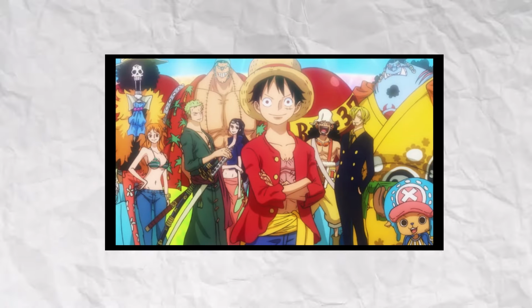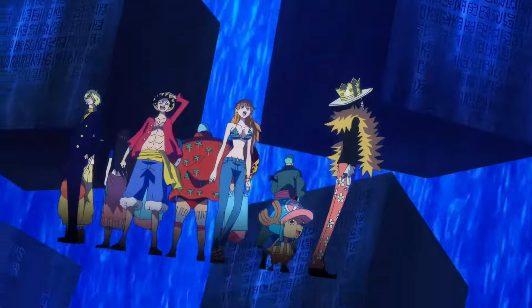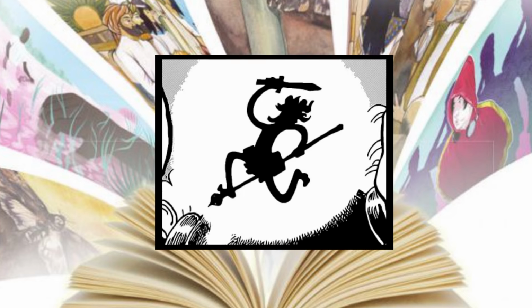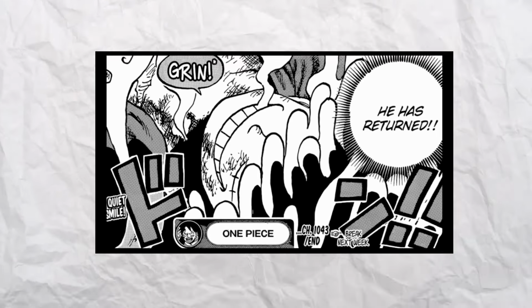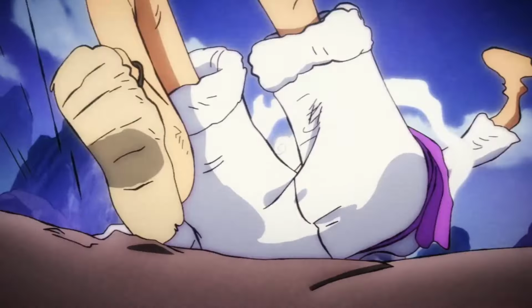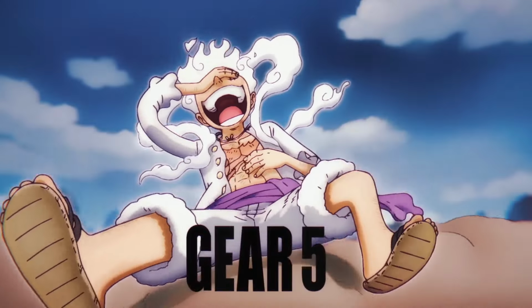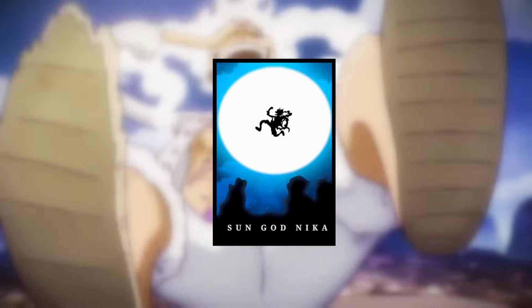But most importantly, they're all linked to the adventures of our main protagonists. They are unraveled by them. It is for this reason that Nika is simply just a legend that also comes from a fictional work. After awakening his final form, Luffy started acting like a cartoon character, because in One Piece when he's in Gear 5, they see him as a character that comes straight out of a picture book. Nika makes people laugh because he comes from a funny story.